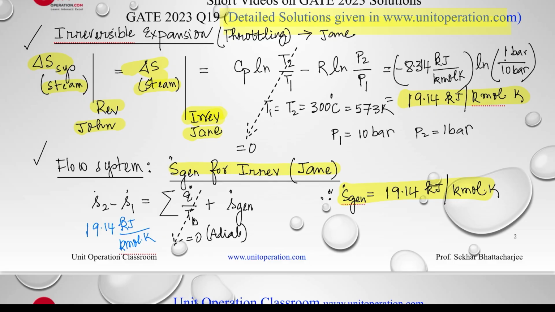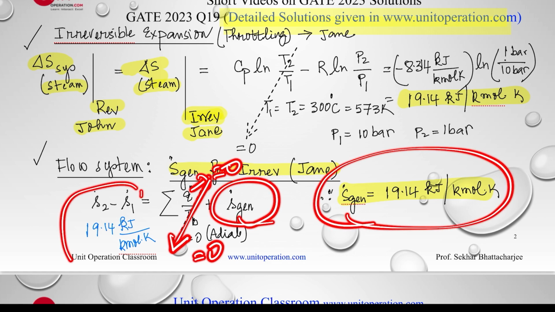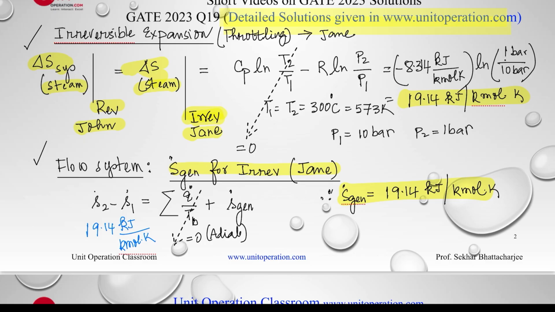For the irreversible process, we know this is the equation for the flow system. This is the change in entropy between the initial and the final state. Since this is an adiabatic process, Q dot is equal to 0, so this term is equal to 0. So S dot gen is the change in entropy of the system. That is for the irreversible process, this one right here.